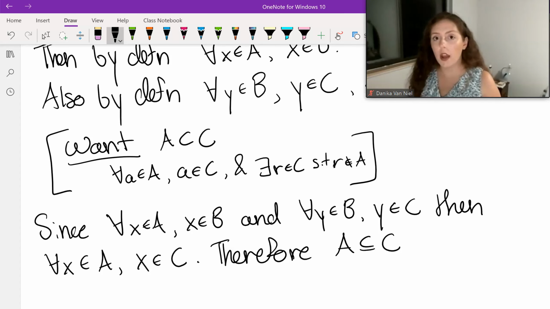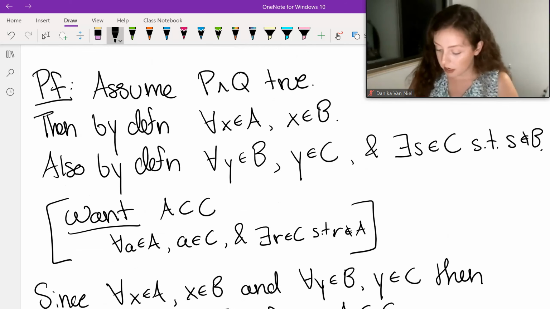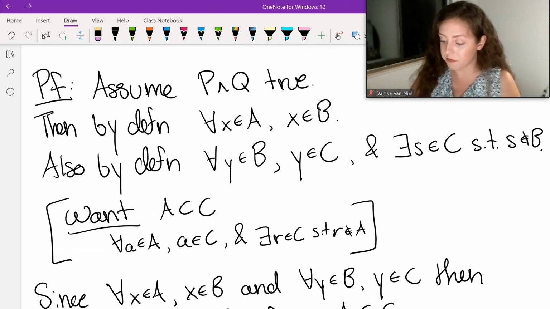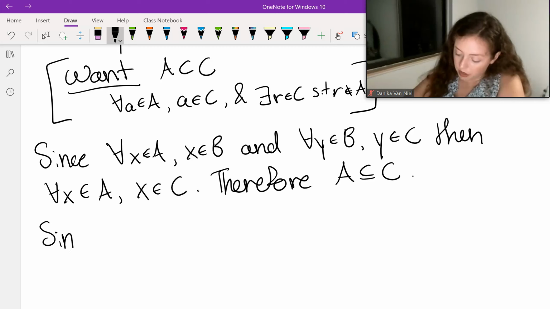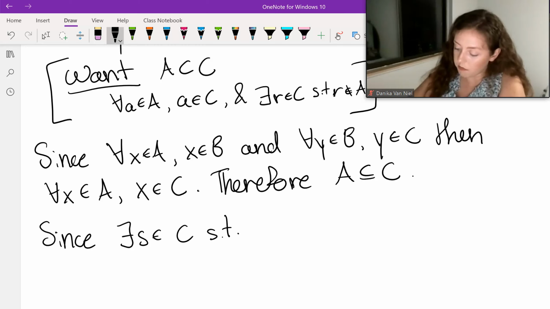Now I need an element in C that is not in A. Okay, so let's go back to our definition up here. So we were able to find an element, at least one, in C that's not in B. Okay. So let's use that to our advantage. Since there exists an element S, let's say, in C, such that S is not in B,